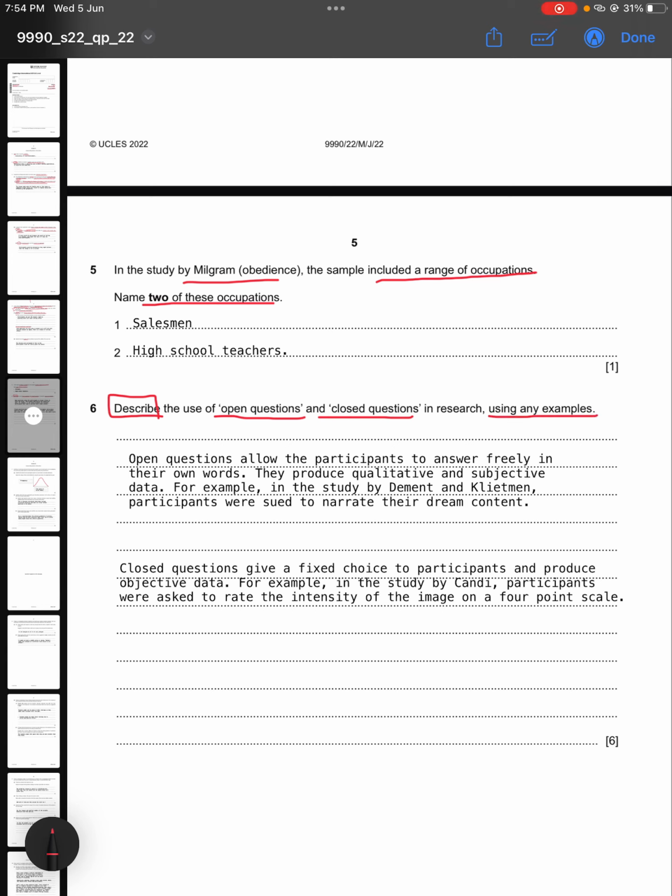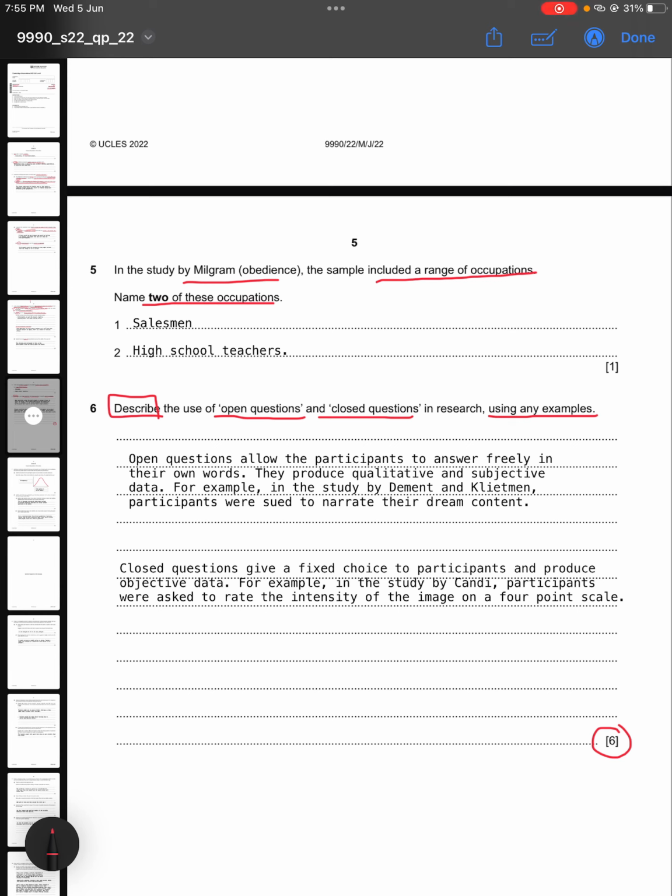So you're going to get 3 marks for the explanation, 3 marks for open questions and 3 marks for closed questions. For example, let's say I have written: open questions allow the participants to answer freely in their own words. They produce qualitative and subjective data. Now you also have to give an example from the core studies we have studied.